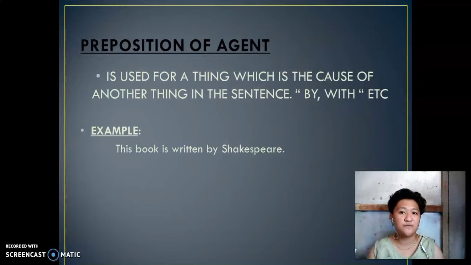A preposition of agent is used for a thing which is the cause of another thing in the sentence: by or with, etc. For example, this book is written by Shakespeare. So we're pointing to the writer of the book. Credits, or by, with, to the owner. We're pointing to the owner of that thing, or the book that they publish, the owner or creator of it.